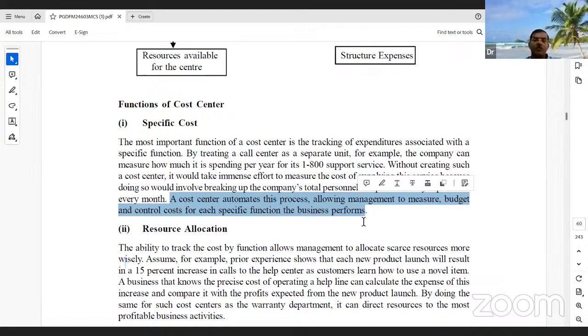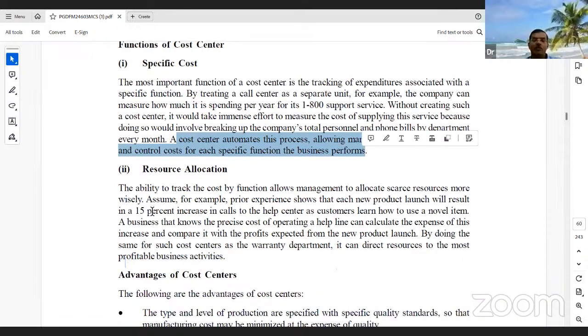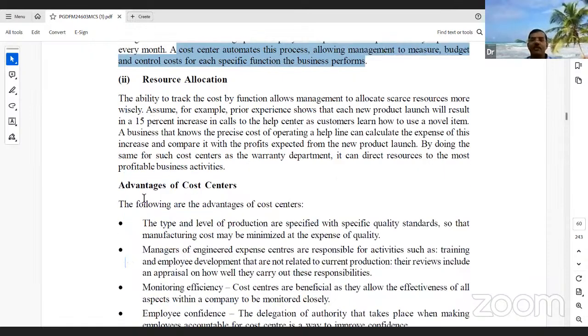So if the firm has two options, either go for manual or go for the automatic version. For a call center, if you press one or two, if you want to see that problem, the machine can do all kinds of activities. There is no interruption. There is no manpower required 24 by 7. Anytime you can call, it will get the data. Otherwise, three employees are required per day, in three different shifts, and in between there are holidays and festival hours. The firm has to go for the traditional method or go for the automated machine. Every method has its own advantages and limitations.